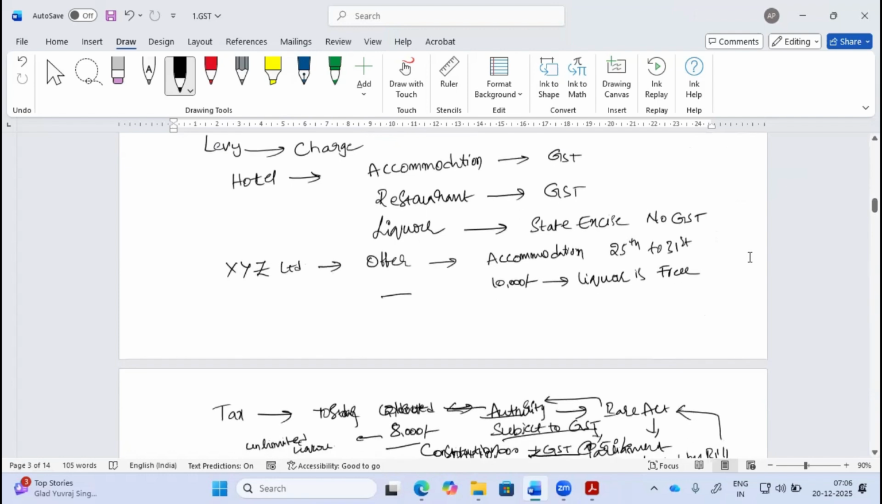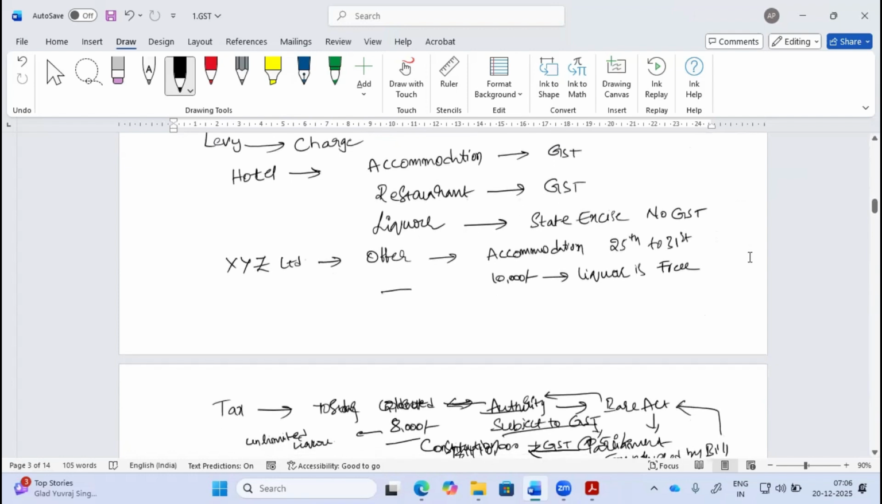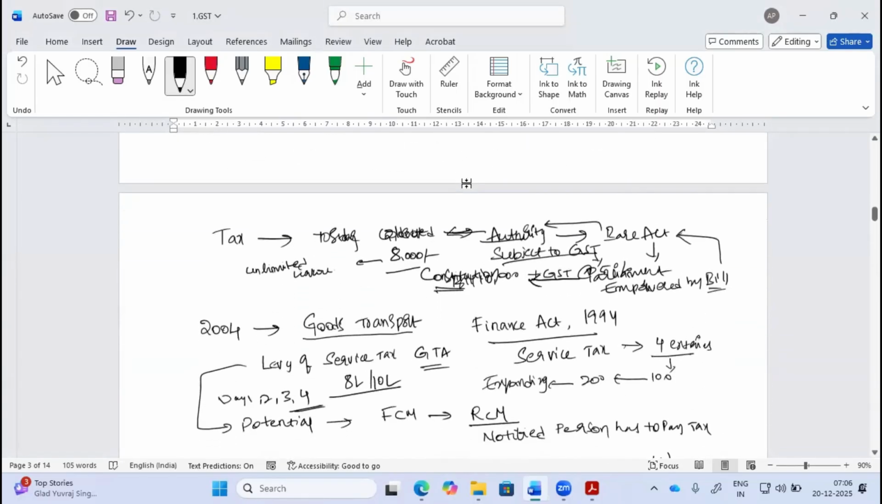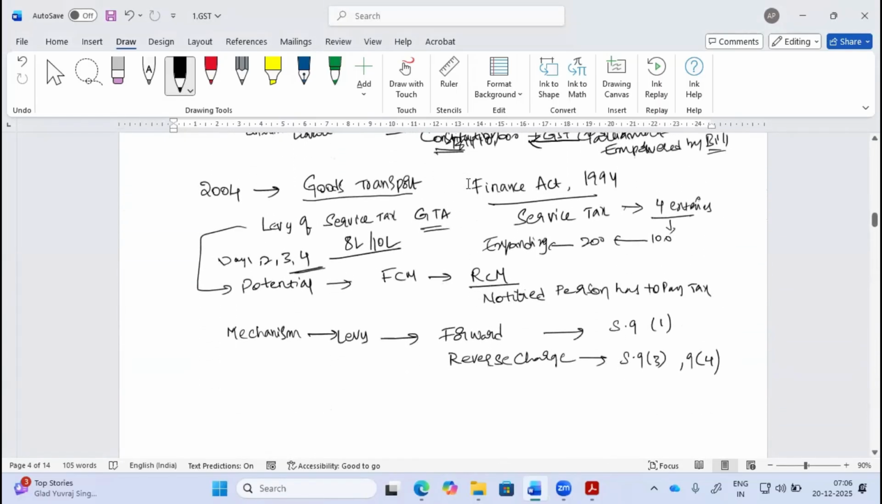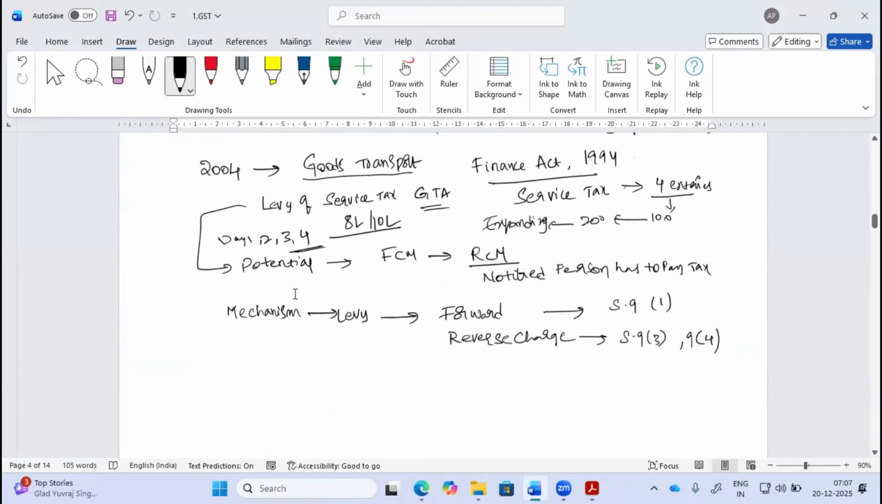From the levy point of view, we understood that only those goods or only those services where GST is applicable will be taxed. From here, I took you to the Constitution of India and explained Article 265, where there is no power or authority, you cannot levy tax without authority. Keep in mind, for income tax and indirect tax, this Article 265 is a cardinal principle. Only when there is an authority to collect taxes under the Constitution can someone collect taxes.